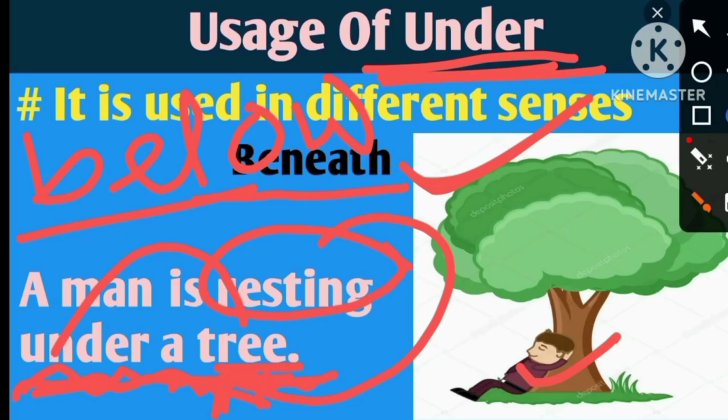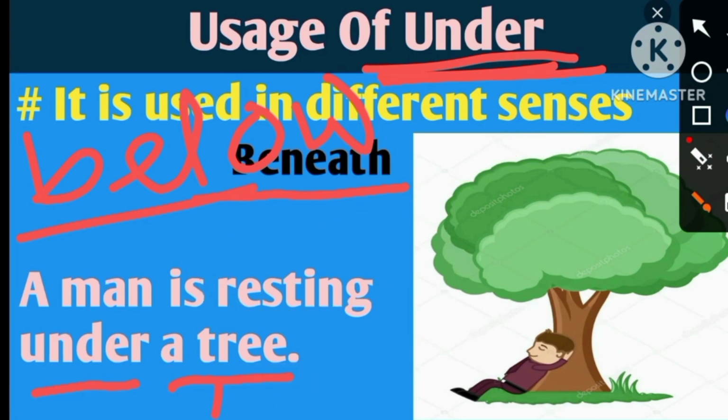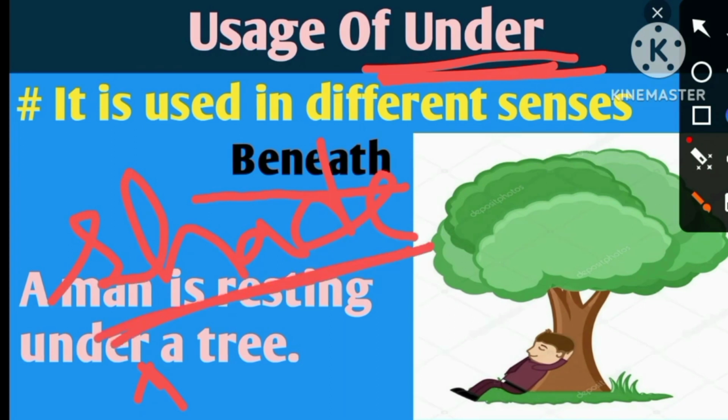Here one thing is very important. I should inform you about this. Sometimes there is a tendency of using this type of sentence. Sometimes we say the man is resting under the shade of a tree. Here there is a tendency to use shade. It's a wrong usage.